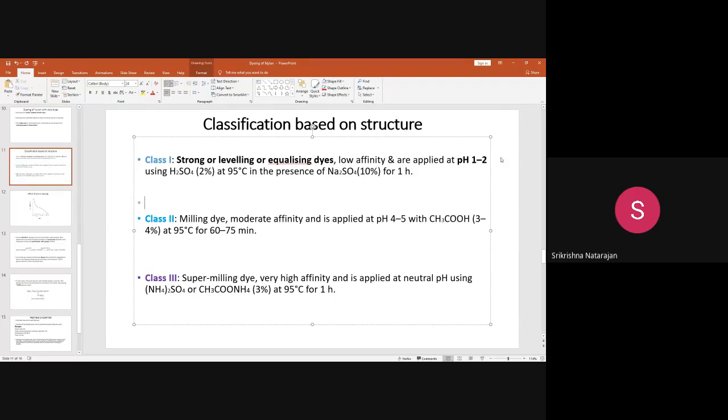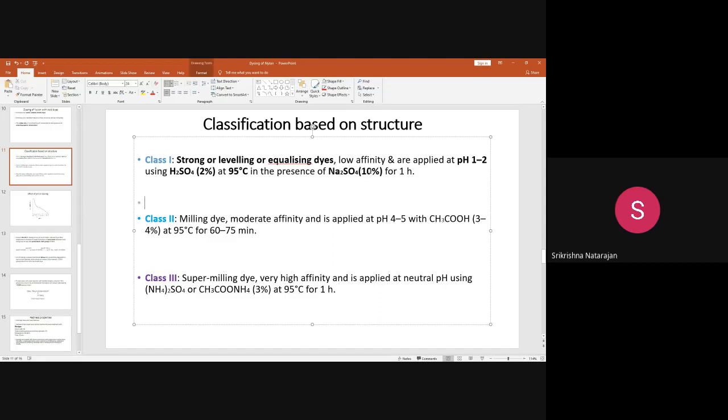You can use a pH of around 1 to 2, and this pH is given by sulfuric acid of around 2%. The dyeing temperature, as I have told you, is the boiling temperature only, 95 or 100 you can use. And here there is the addition of sodium sulfate, which is the electrolyte. This is called the retarding agent.